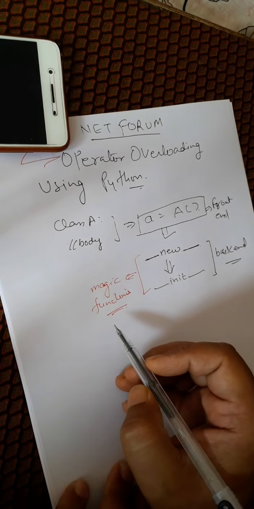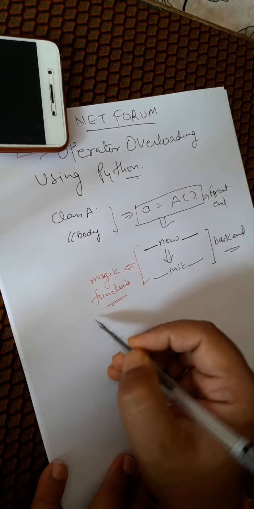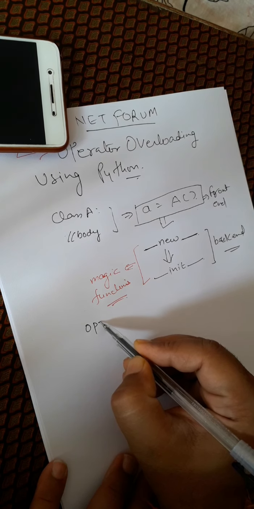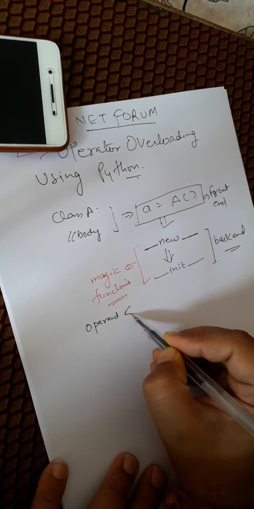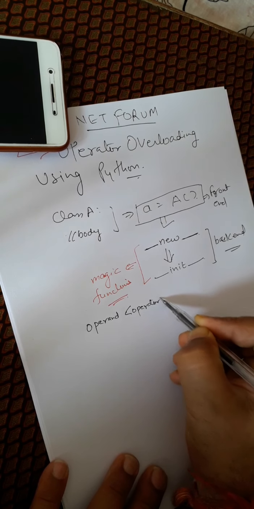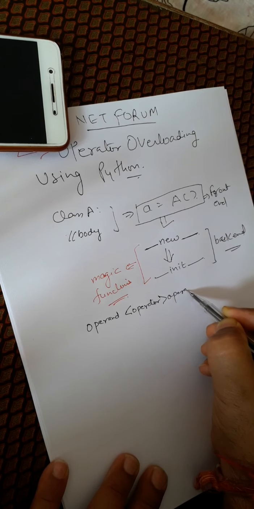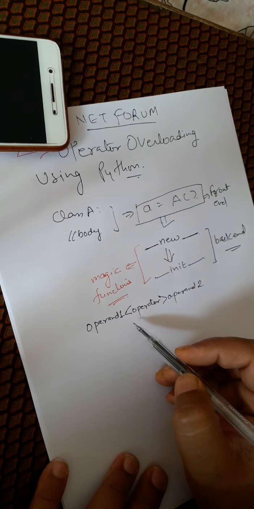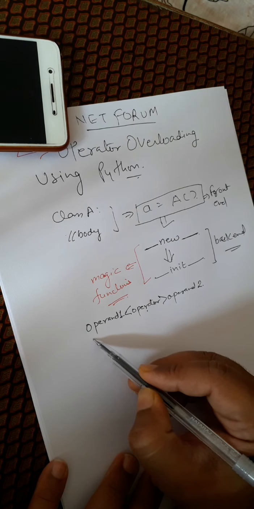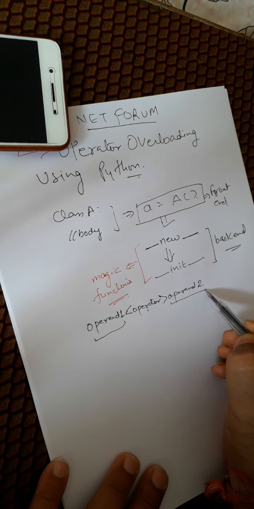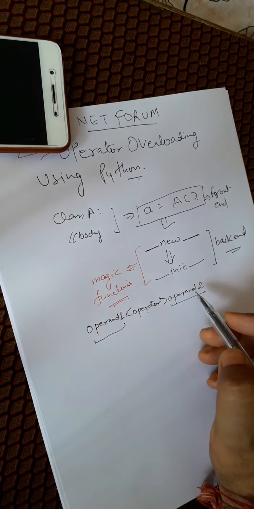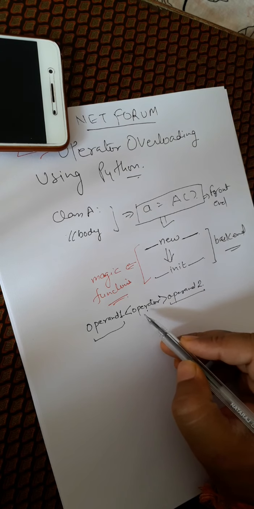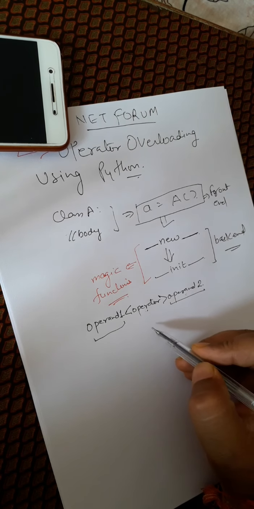So what is the exact meaning of a magic function? Suppose there are two operands and one operator. Let this be operand 1 and this be operand 2. We know what an operand is: an instance, or a variable which contains a value, and it is being operated on with the help of this operator.